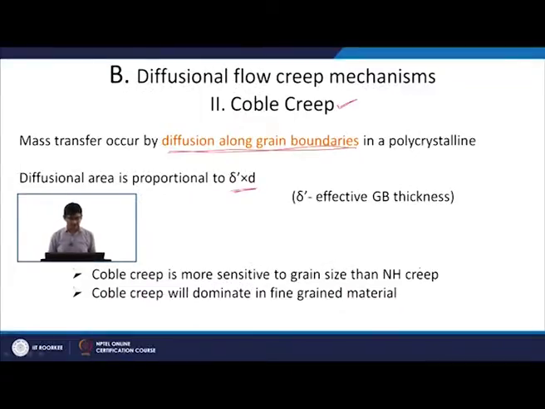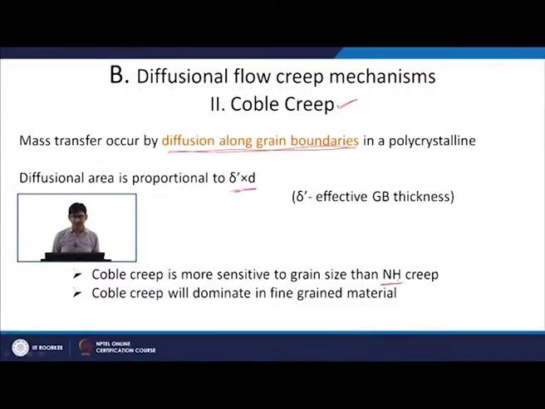If I keep reducing the grain size, I will have more grain boundary area, so Coble creep will start dominating for finer grain materials. Coble creep dominates in fine grain material because you have more grain boundary area compared to a coarse grain material. So, in coarse grain material you will have NH creep, and in fine grain material you will have Coble creep.